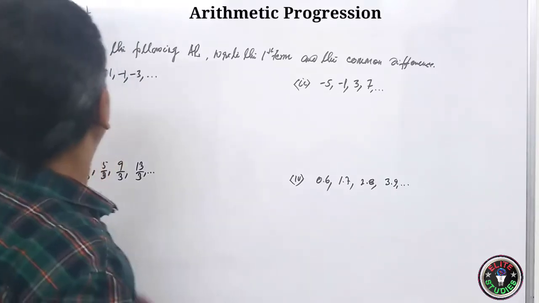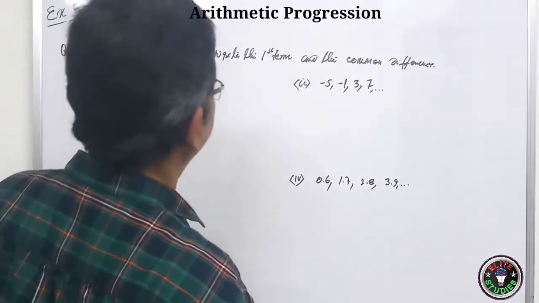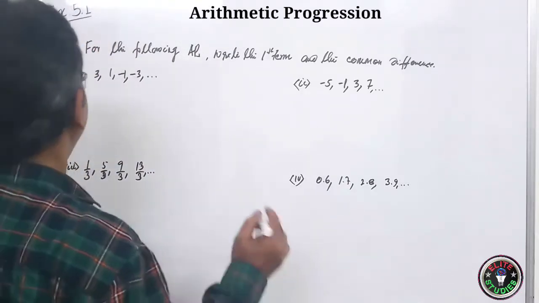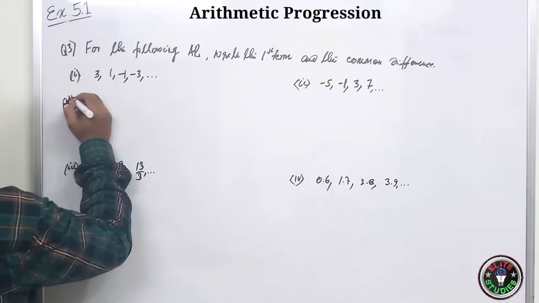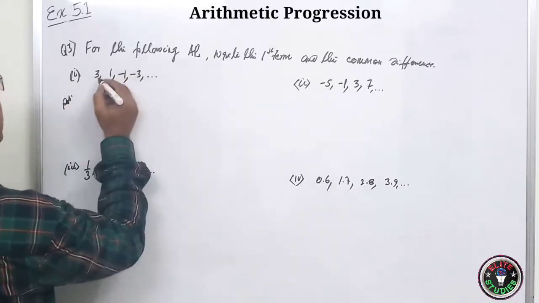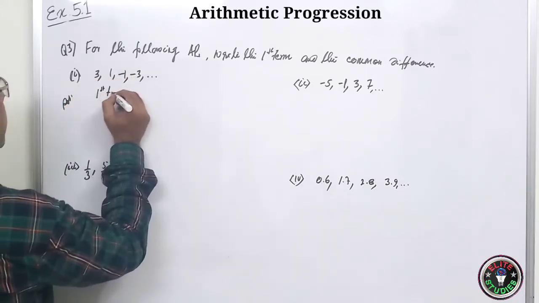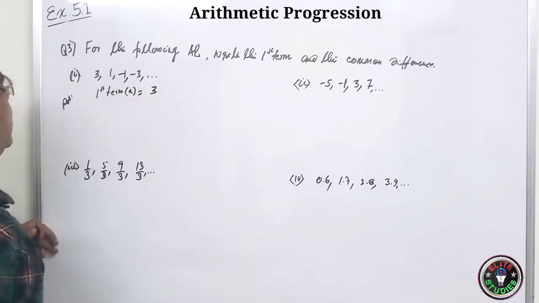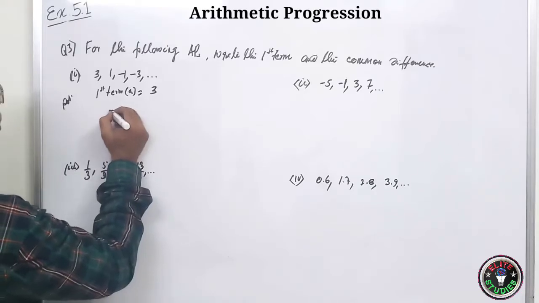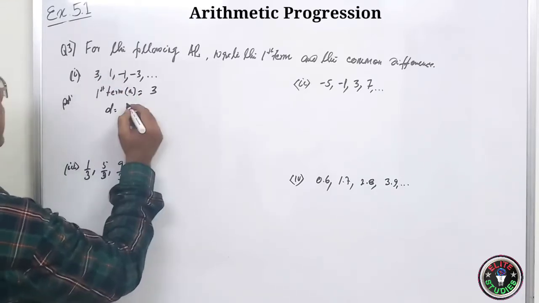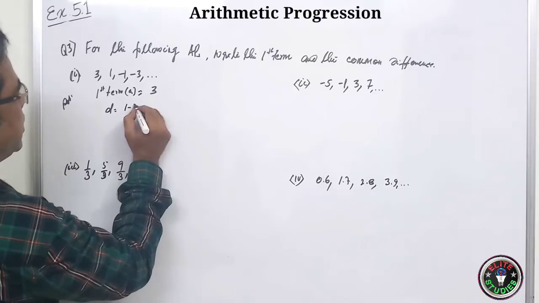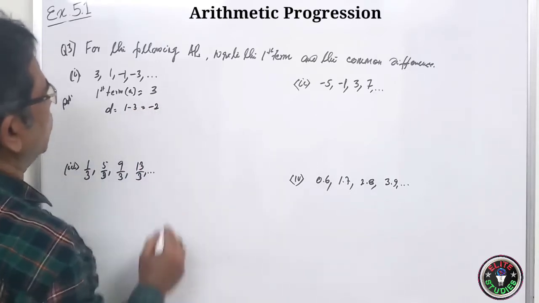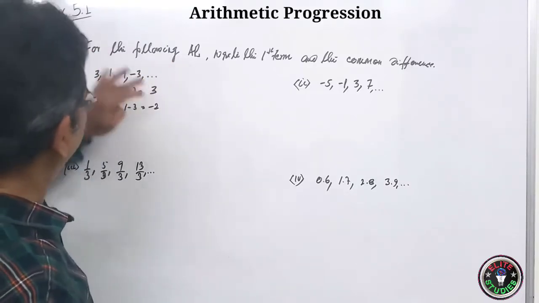Now let us do this third question. For the following APs, write the first term and the common difference. It is also very easy, just child's play. So here solution. First term is A is equal to 3. And common difference D will be equal to what? 1 minus 3. 1 minus 3 is equal to what? It is minus 2.